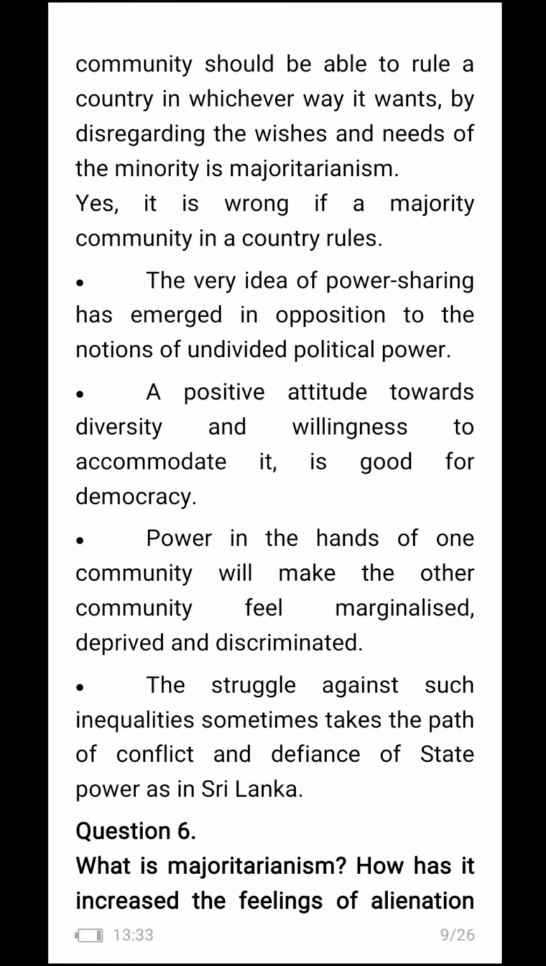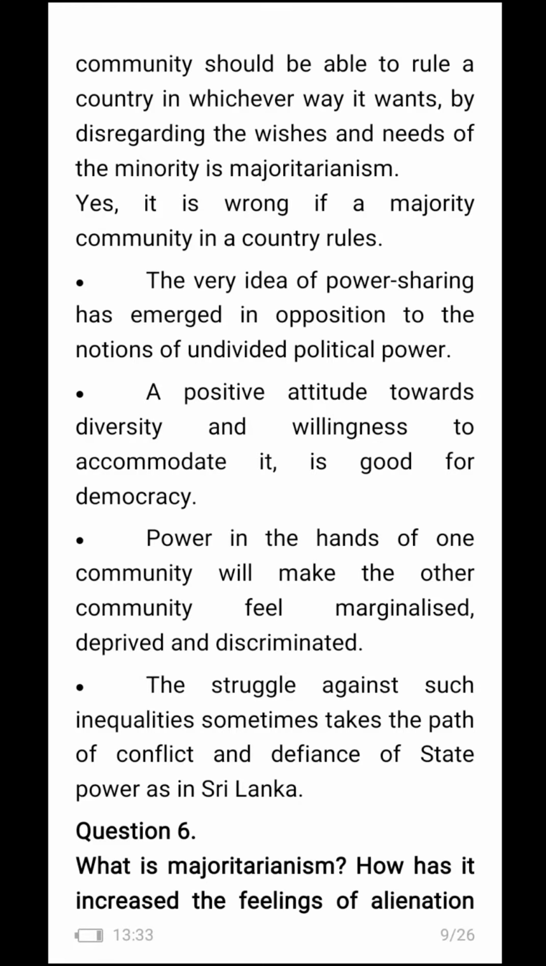A belief that the majority community should be able to rule a country in whichever way it wants by disregarding the wishes and needs of the minority is majoritarianism. Yes, it is wrong if the majority community in a country rules.